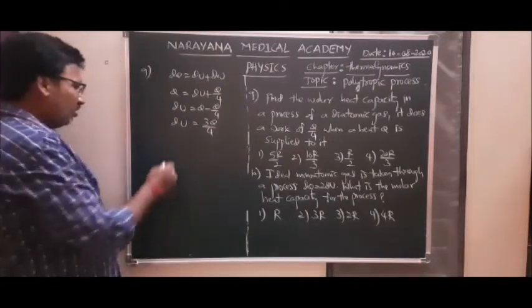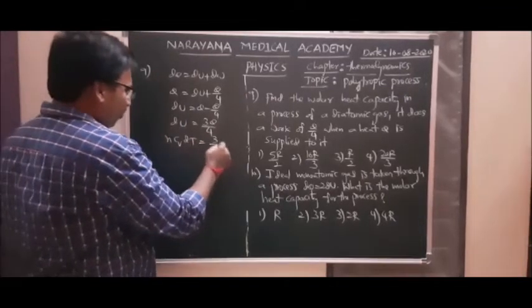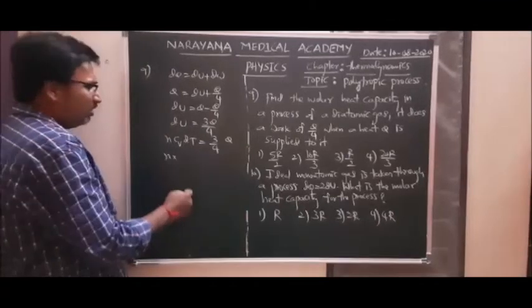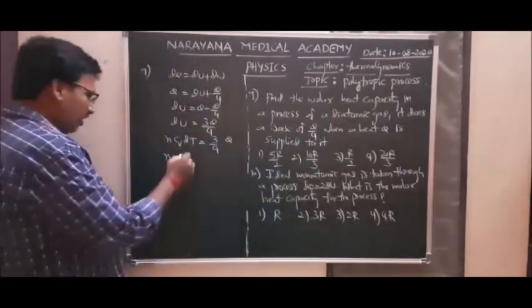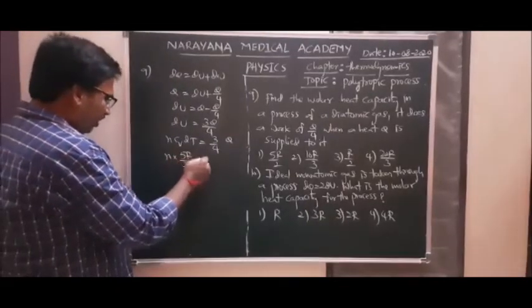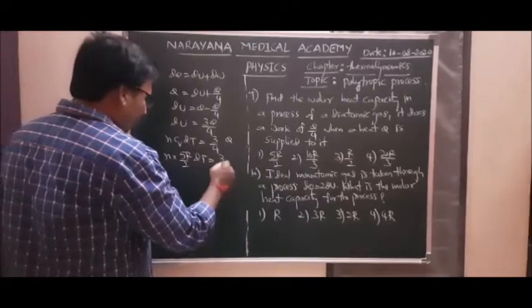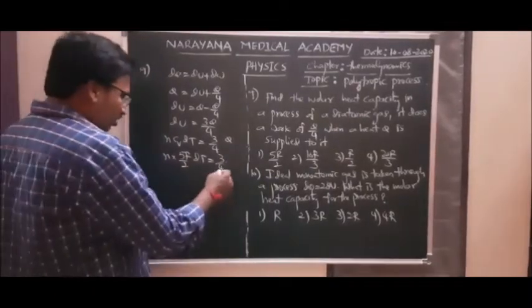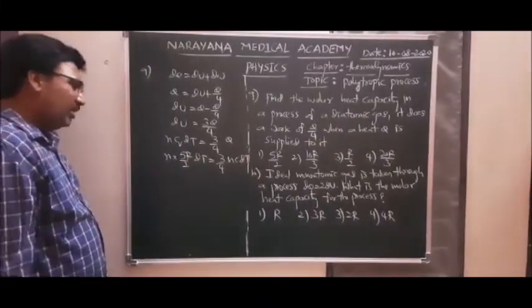So see, nCv dT is equal to 3 by 4 into Q. This is a diatomic gas, so Cv is 5R by 2, into dT equal to 3 by 4 of Q, and Q is nothing but nC dT.